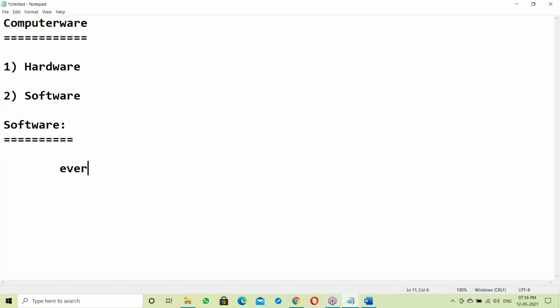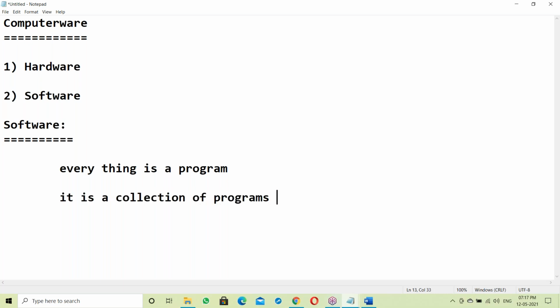In software, everything is a program. It's a collection of programs, like a C program, maybe C++, maybe Java, maybe Python. Different programs.